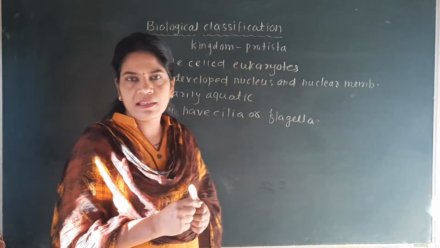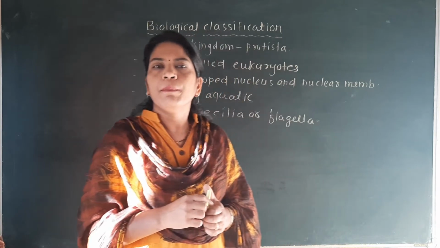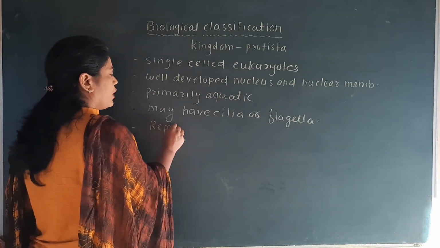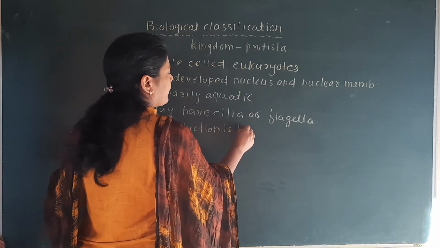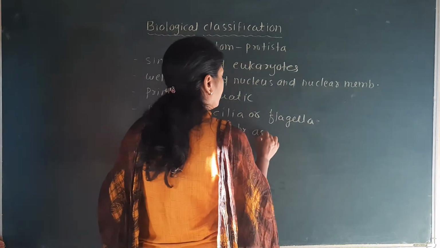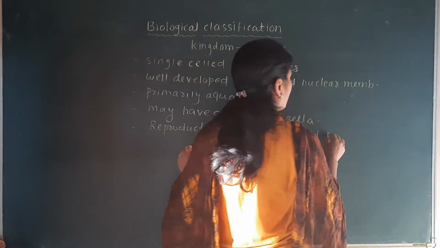And the last characteristic is that the reproduction found in the Protista may be of two types, sexual and asexual.